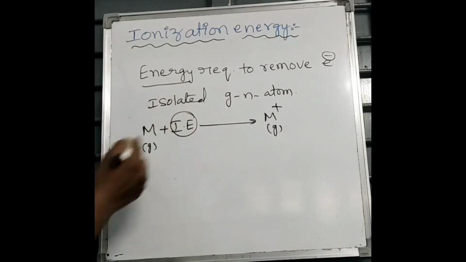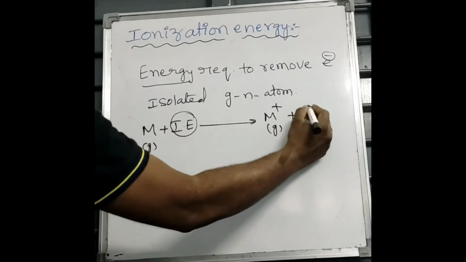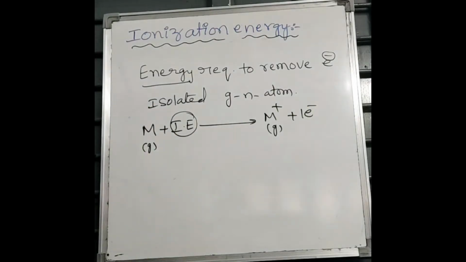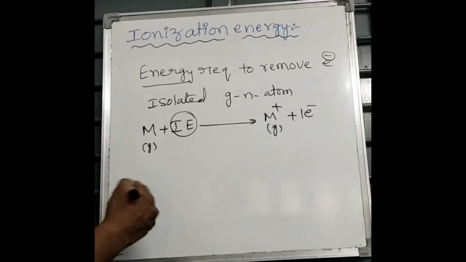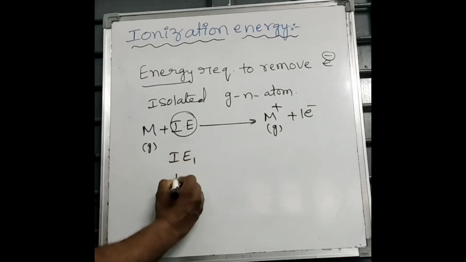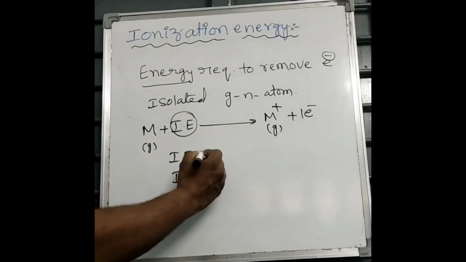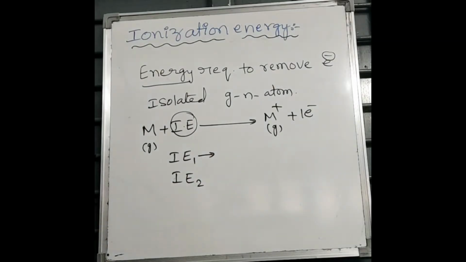Ionization energy is the energy required to remove an electron from a gaseous neutral atom which is present in isolated state. So ionization energy is also divided into first ionization energy, second ionization energy and so on, depending on the removal of electrons. The definition for first ionization energy is the amount of energy required to remove one electron, or the first electron, from an isolated gaseous neutral atom.